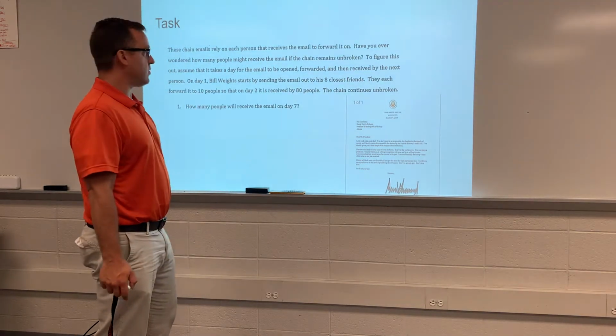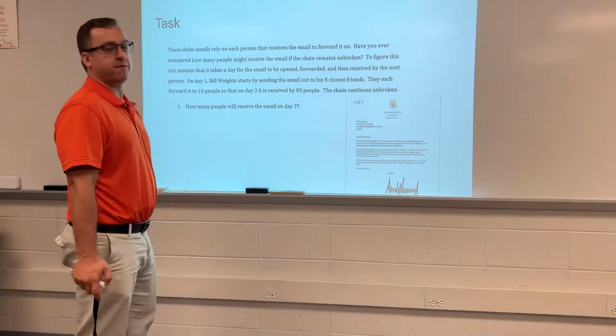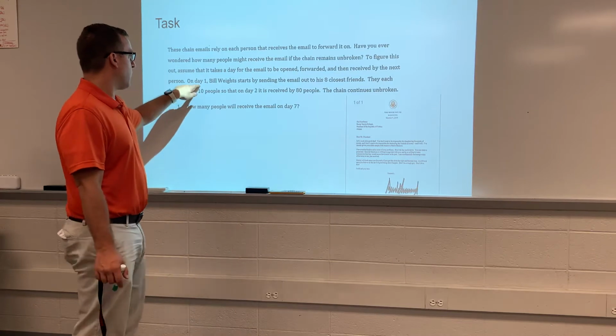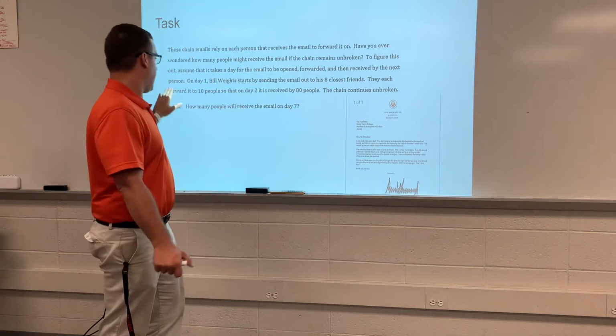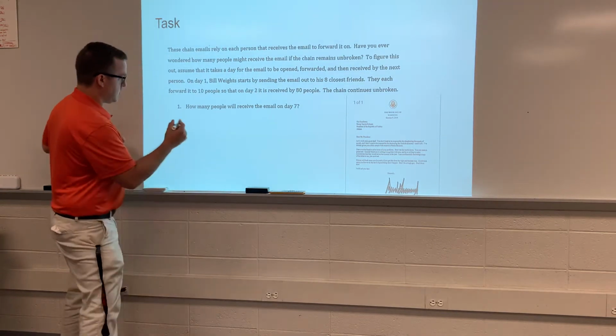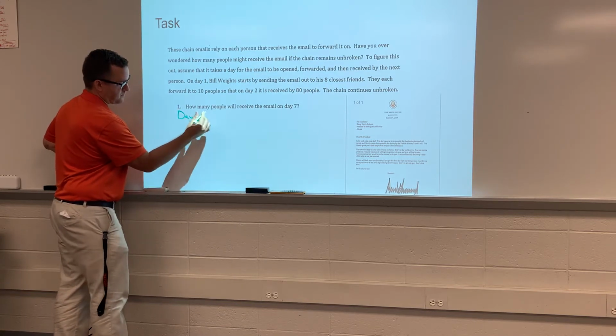To figure this out, assume that it takes a day for the email to be opened, forwarded, and then received by another person. So on day one, Bill Waits starts sending the email to his 8 closest friends, and they each forward that out. So what I'm going to do is make a table.